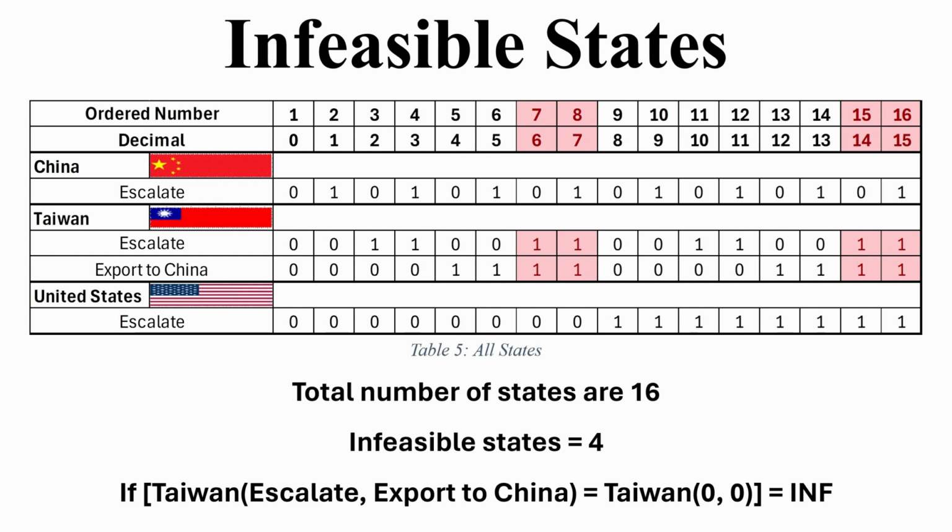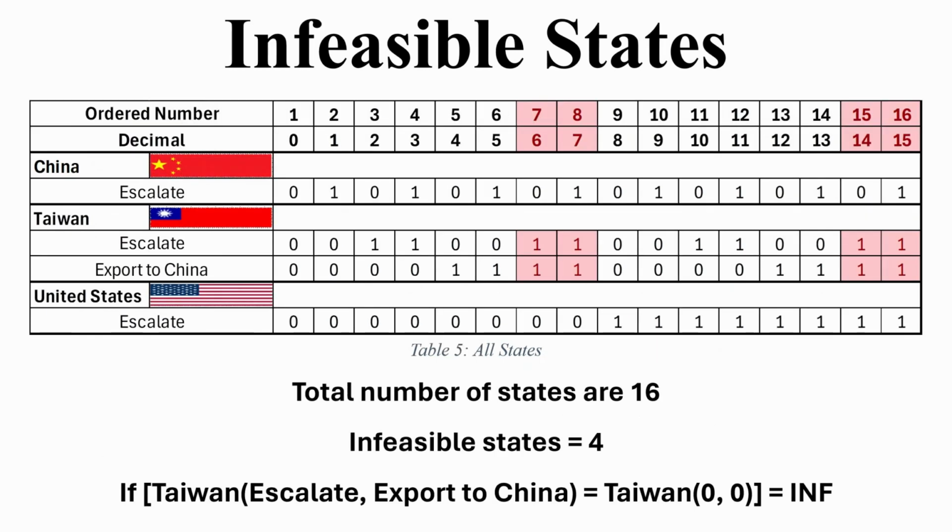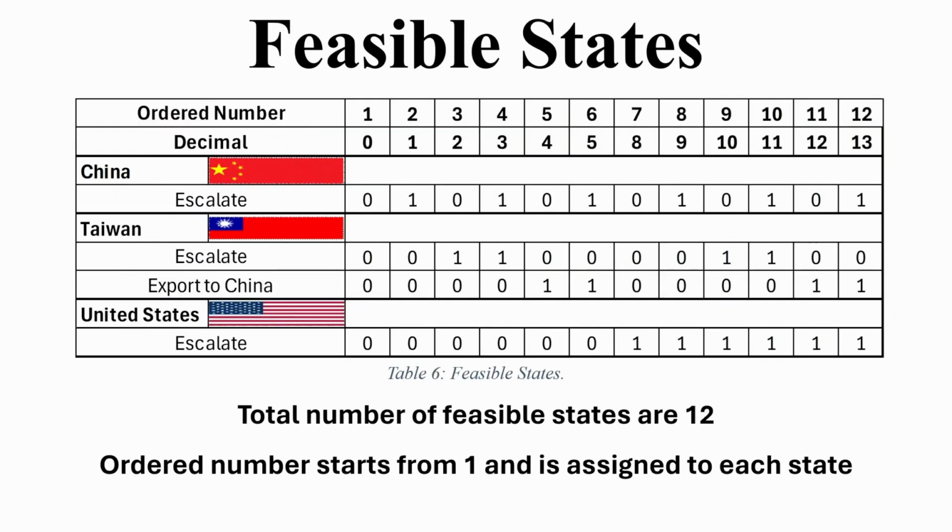So therefore, we have removed the states in which Taiwan had both yeses on the exportations and escalate. We can see here that these are states number 6 and 7, as well as 14 and 15. So we have removed them, and now we have a total of 12 states. As for the order number, from the GMCR software, every order number is just assigned for the decimal respectively.